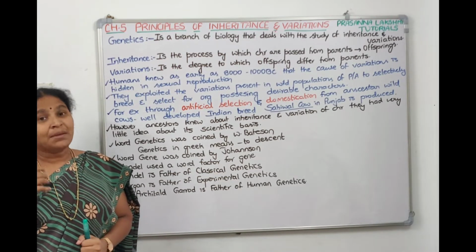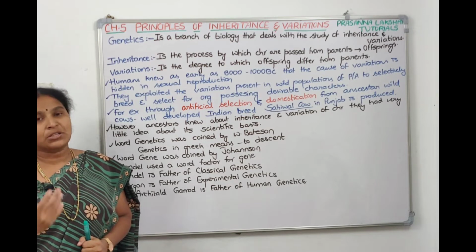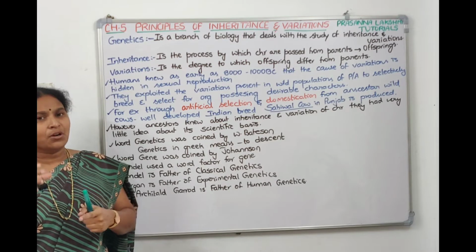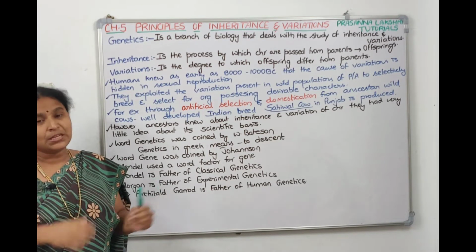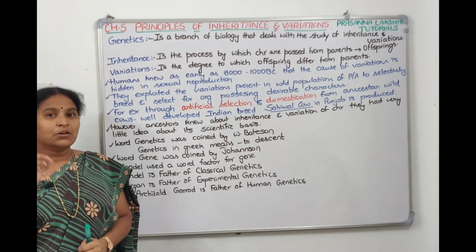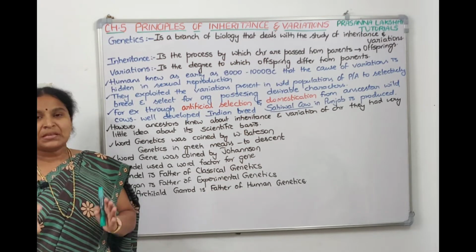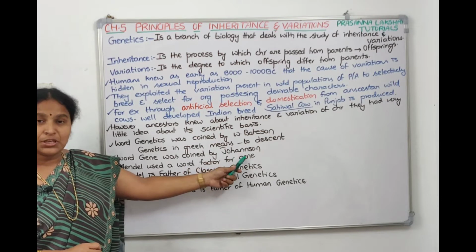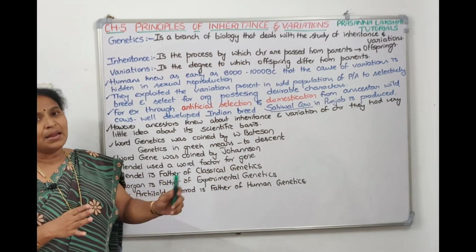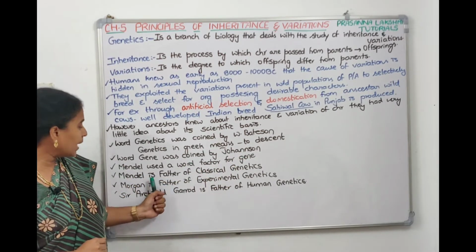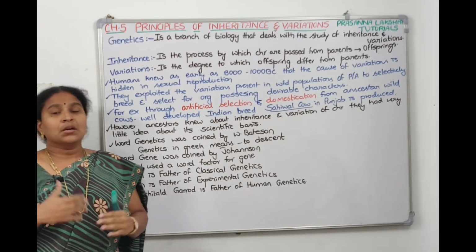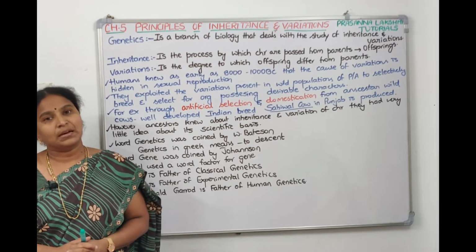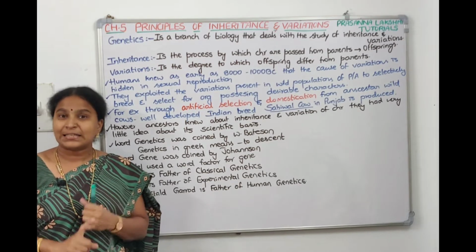But by the time Mendel was doing experiments on genetics, neither the word genetics nor the word gene was coined. Then what was the word Mendel used? Mendel used a word called factor. Now we replace that factor with gene. Later Johannsen came and renamed this factor to gene. Mendel contributed significantly in the field of genetics, so Mendel is called the father of classical genetics.